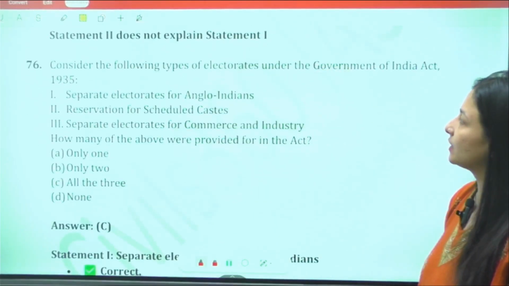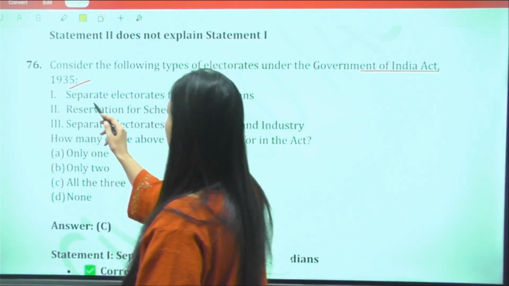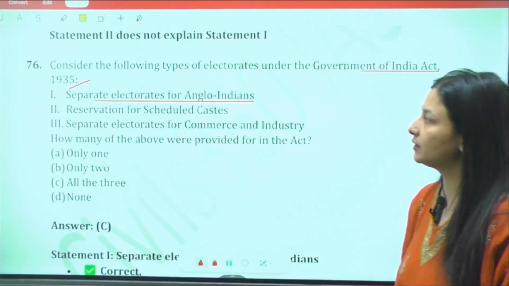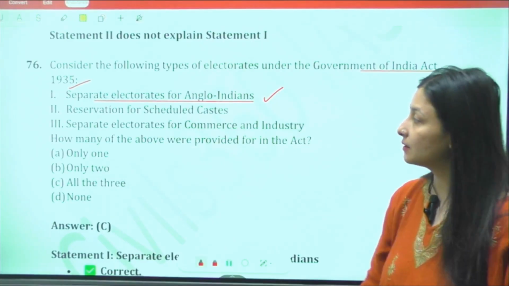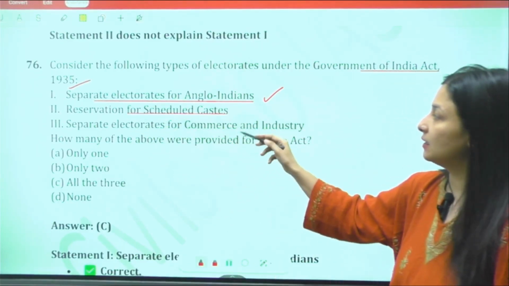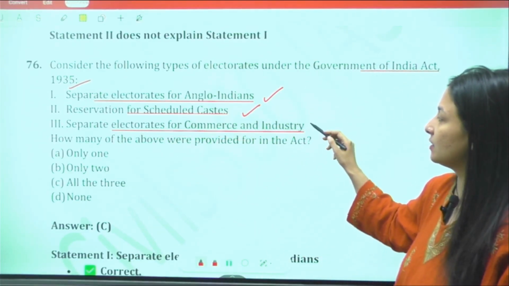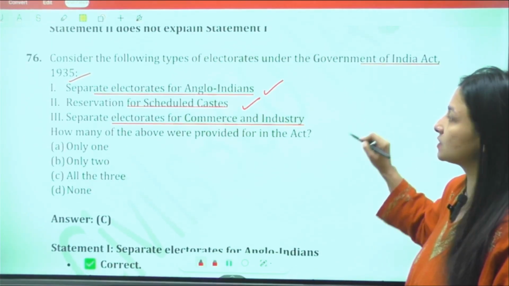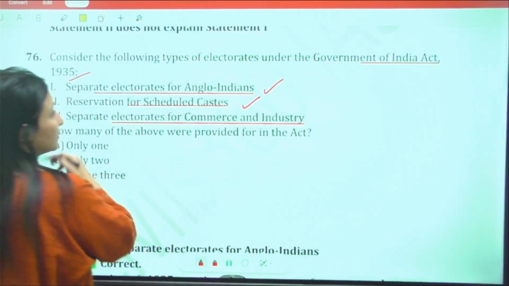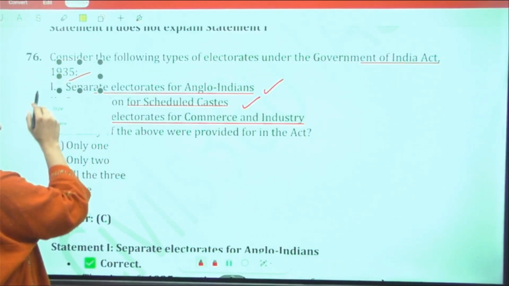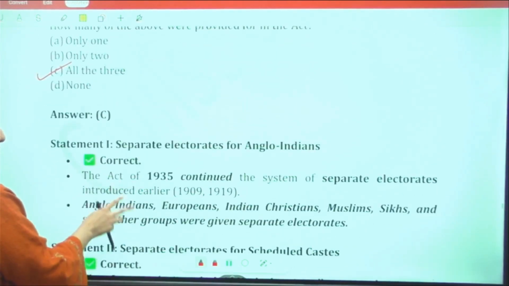Consider the following types of electorates under Government of India Act 1935. Separate electorates for Anglo-Indians? Yes. Reservation for scheduled caste? Yes. Separate electorates for commerce and industry? Yes. Separate electorates for women? Yes. This all had started in this Government of India Act 1935. All the statements are right.